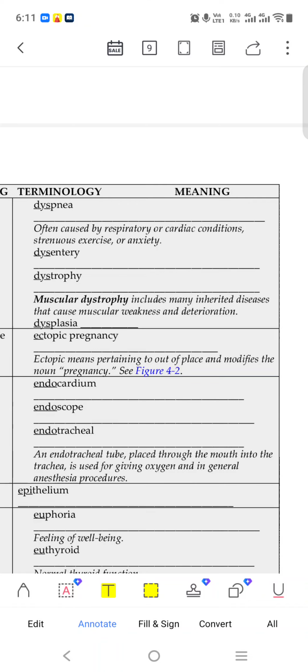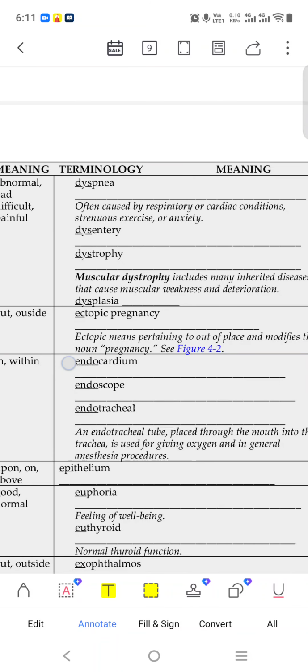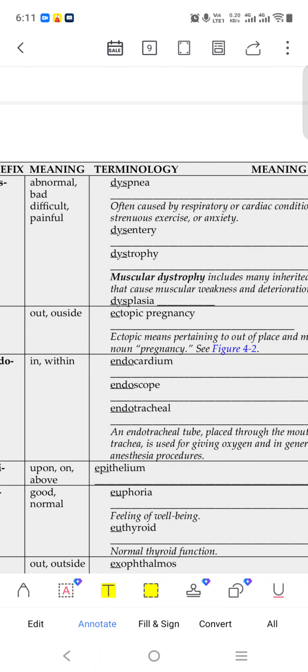Muscular dystrophy includes many inherited diseases that cause muscular weakness. It is not made correctly, not providing the nourishment properly.